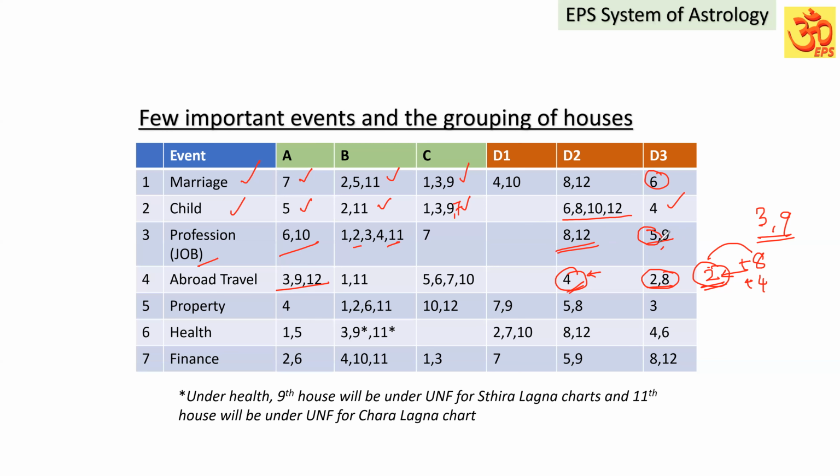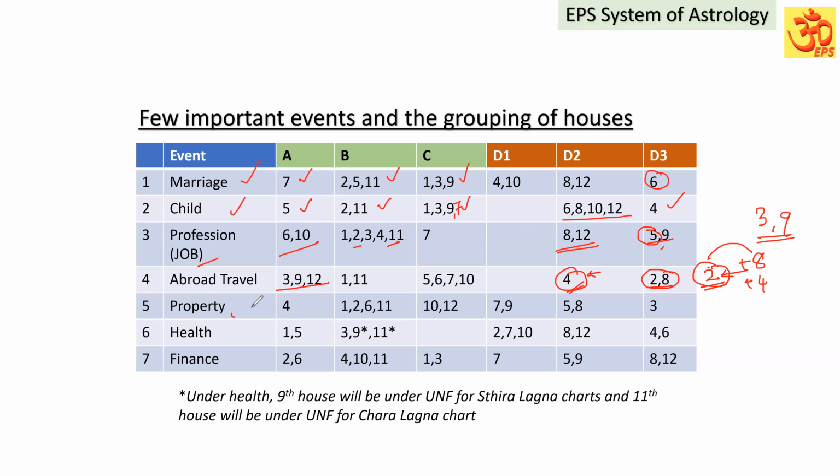Otherwise, if it is connected to the favorable houses, through intelligence, through creativity, or through Purva Punya, he will get the gain. So that way we have to understand. For the sake of grouping, the houses are grouped under D1, D2, D3, but only with the grouping of houses can we say whether the intensity of the unfavorable is going to be more or less.